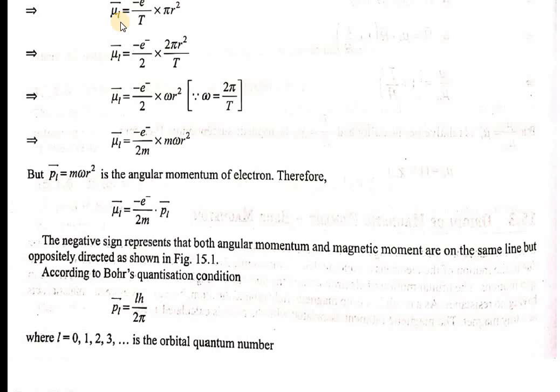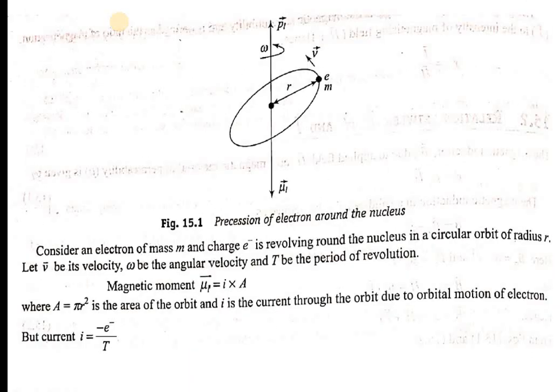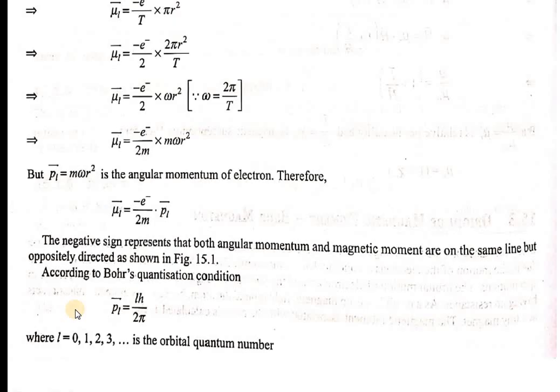Substitute the value of I is equal to minus e by T in this equation, you are going to get mu L is equal to minus e by T into A, where A is the area, and the area is pi r square.